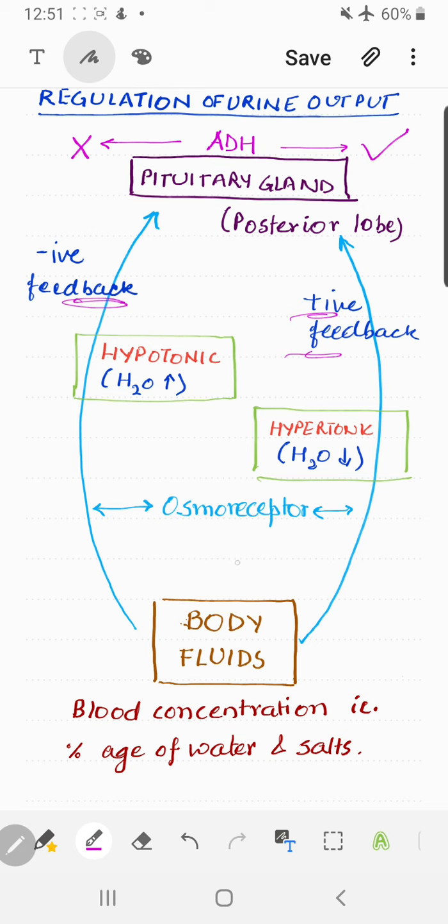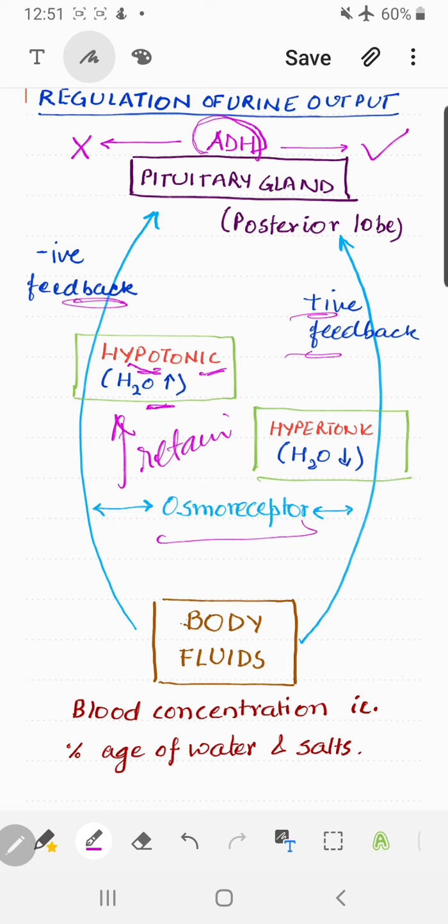Now you understand that when these osmoreceptors realize that okay, the blood is actually hypotonic, the water concentration is much, right? So in that case, you don't want to retain more water in the body, because already the blood is hypotonic. You actually have to eliminate extra water. So will you be needing that ADH at that time? No, because if you have this ADH secreted at that time, already your blood is hypotonic, then ADH will reabsorb more of water. So this is something which will be retaining more and more water in the body, but this doesn't happen normally.